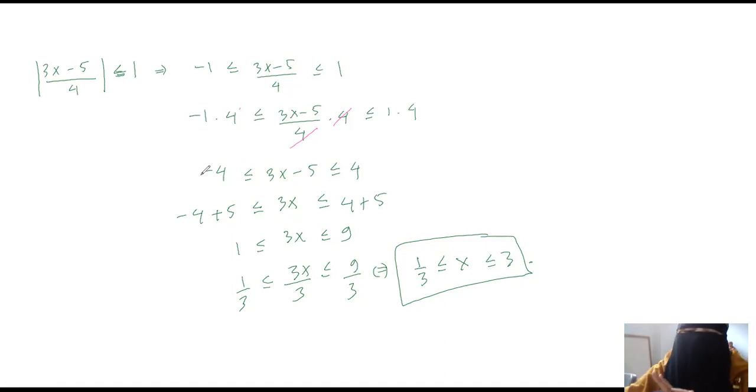We will have a more advanced form, but I'm not talking about that now because maybe next meeting we will talk about that. So it is enough for this meeting. We have two simple absolute value inequalities, and it is for your exercise.